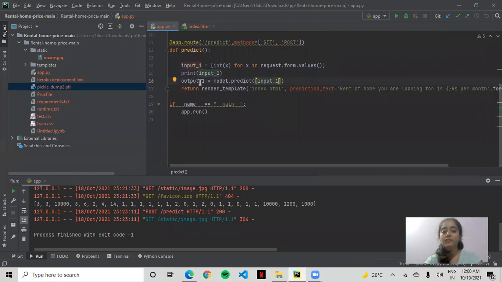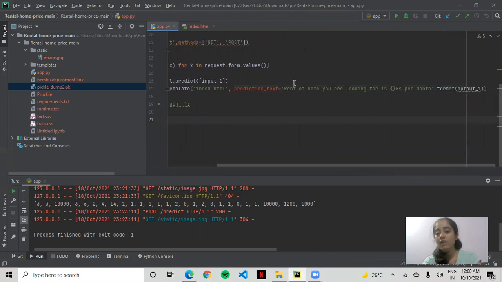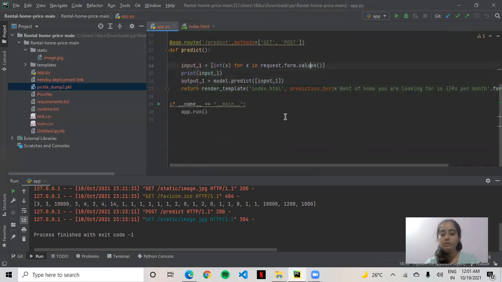Now after doing that, we have to render our template, that is index.html, and we have to give our prediction text. So our prediction text is, rent of your home you are looking for is this, and we have to give our output here in format. Okay, this is the simple thing which we have to do.